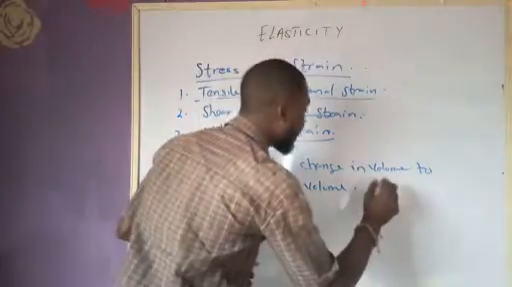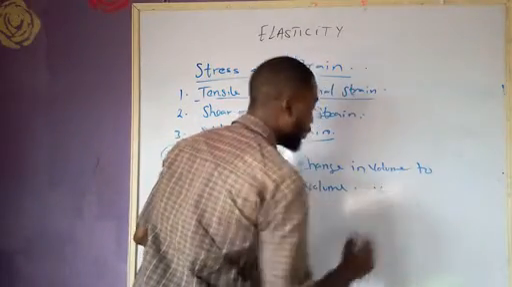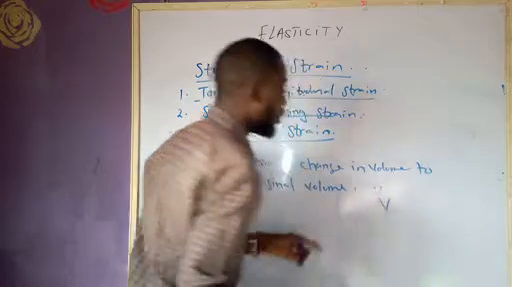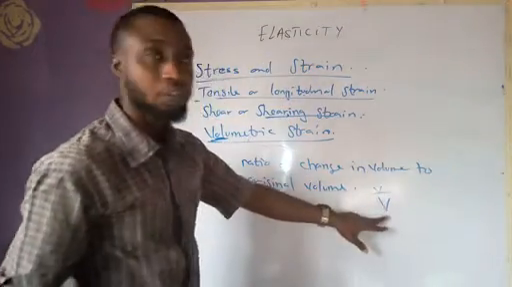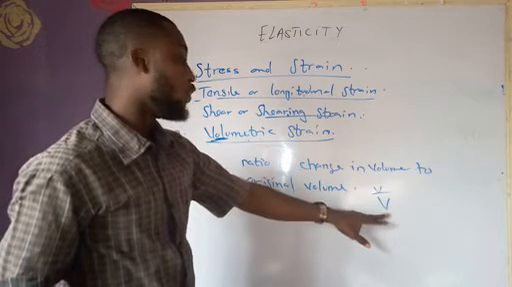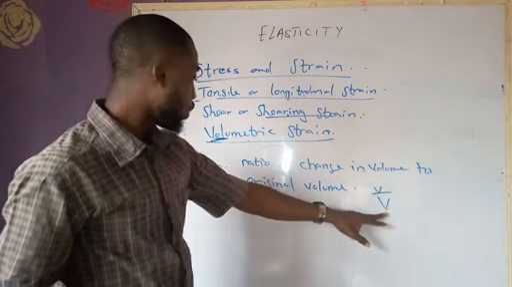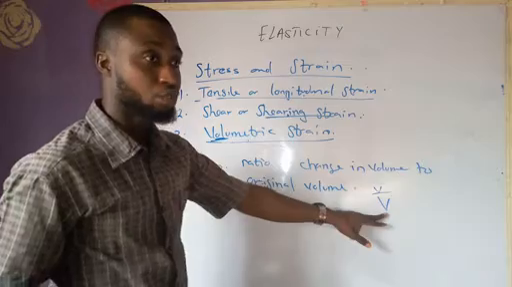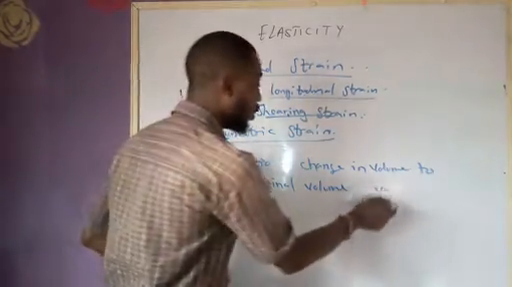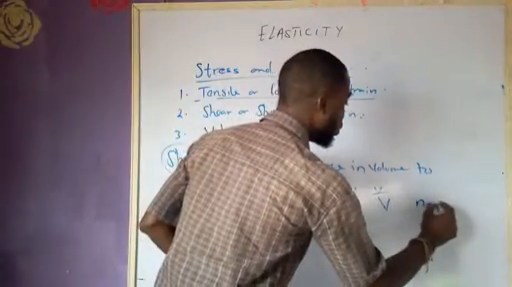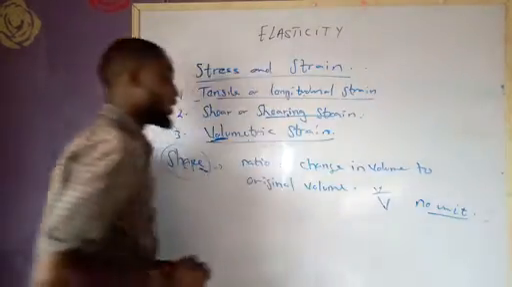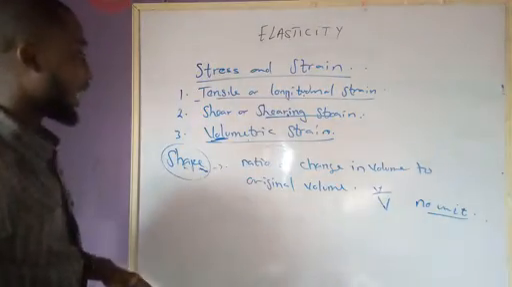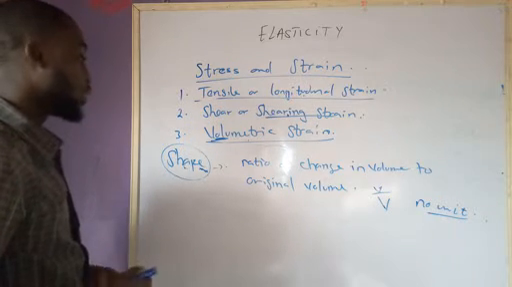So let me use small letter v for change in volume, and let me use capital letter V for original volume. So the ratio of change in volume to original volume is what we refer to as volumetric what? Strain. Is what we refer to as volumetric strain. And since it is volume, it also has what? It has no unit.